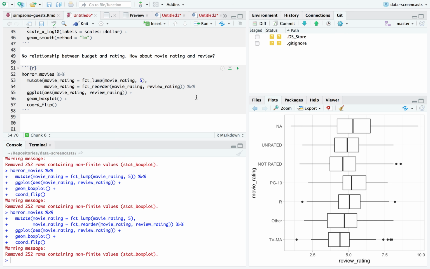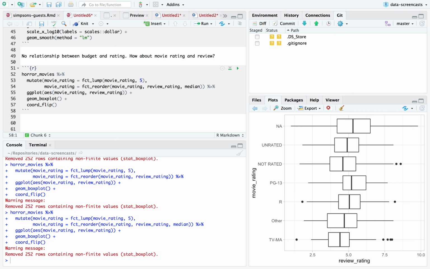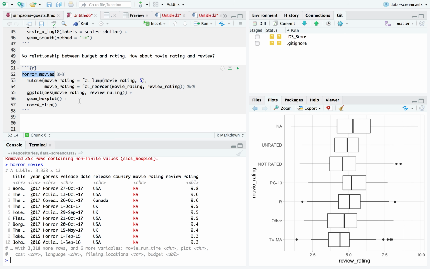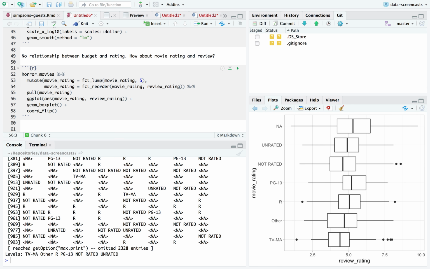What am I missing here? Reorder movie rating by, it should be doing it by the median. Yeah, I'm getting something wrong here. It's not grouped. Sometimes that's a problem. If I pull movie rating, I get my levels, TVMA, other.